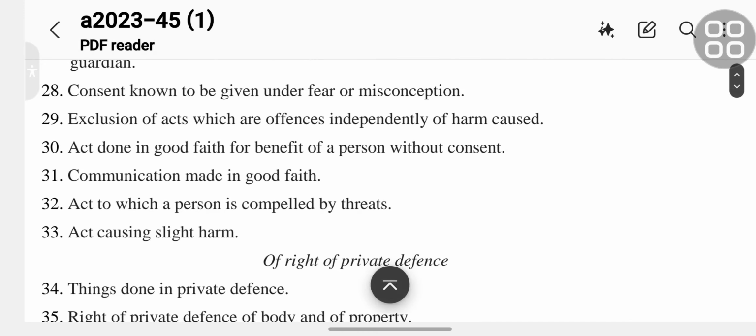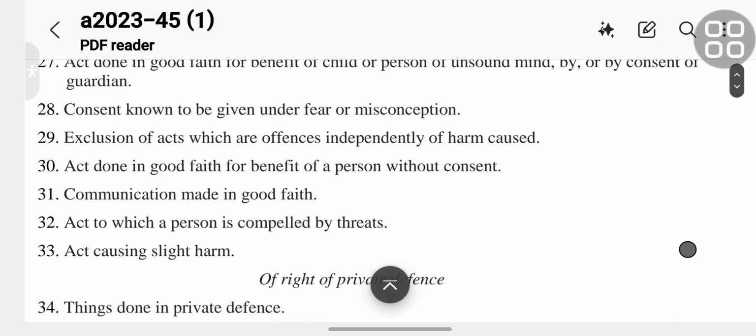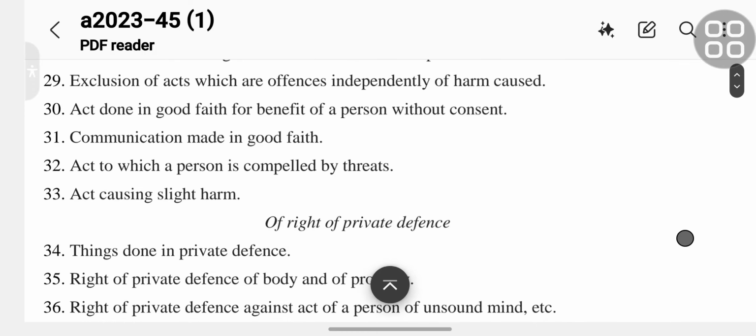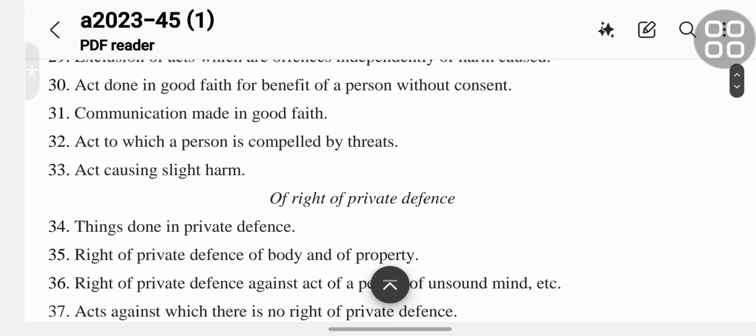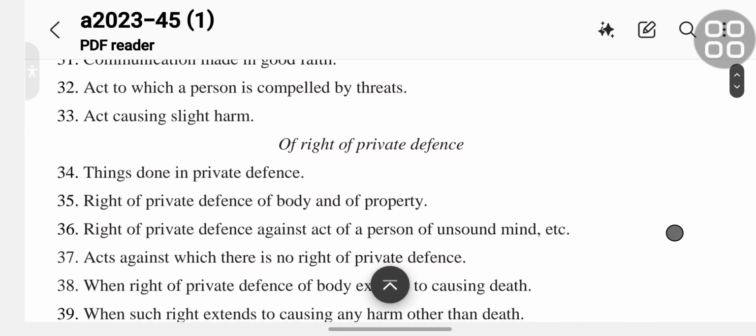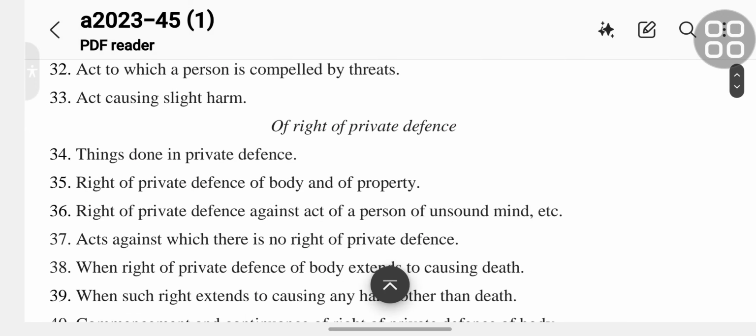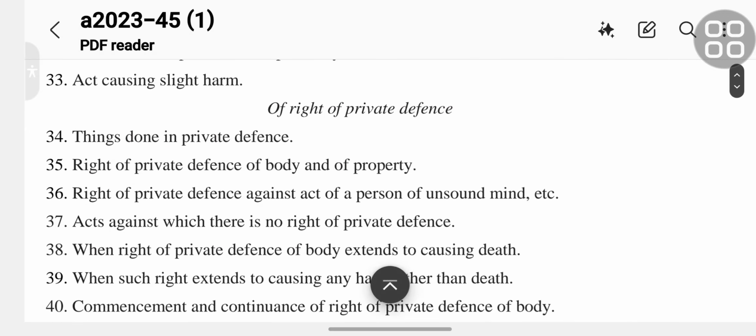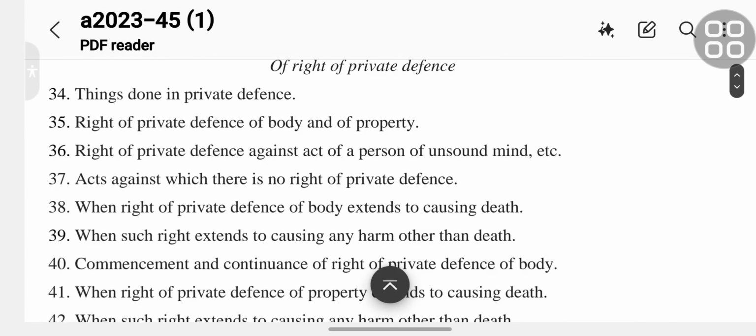Section 29, exclusion of acts which are offences independently of harm caused. Section 30 is act done in good faith for benefit of a person without consent. Section 31 is a communication made in good faith. Section 32 is an act to which a person is compelled by threats. Section 33 is an act causing slight harm.